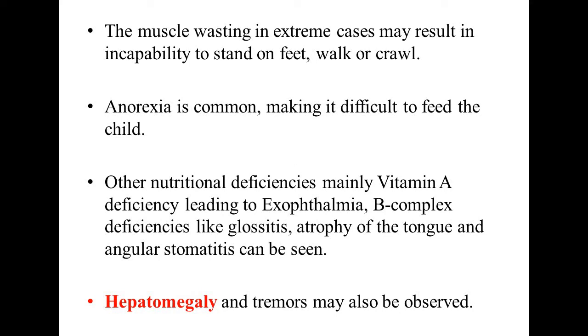Anorexia is common, making it difficult to feed the child, that means even if we supply additional food, the child refuses to take it. Other nutritional deficiencies are seen, mainly vitamin A deficiency leading to exophthalmia, then B complex deficiency like glossitis, atrophy of the tongue, and angular stomatitis, which can be observed in the patient. Hepatomegaly is another symptom observed in the patient, and tremors may be observed.